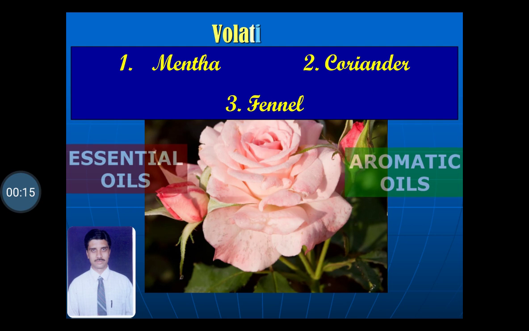Today we will learn about the volatile oil containing drugs. From this category, we will study three drugs. First one is mentha, second one coriander, and third one is fennel. So first of all, we will study regarding mentha.